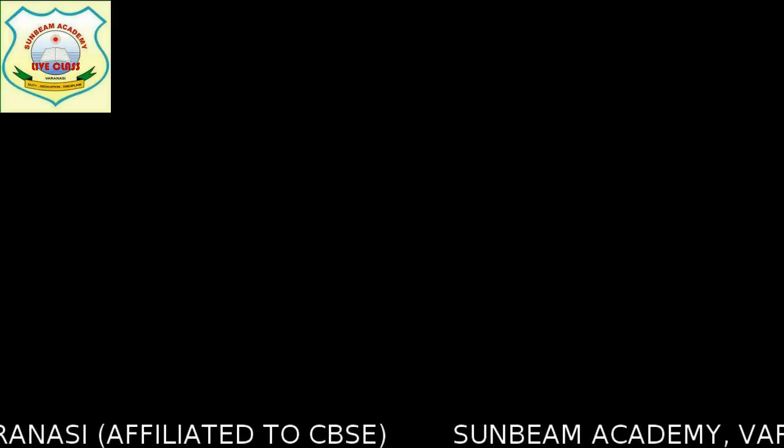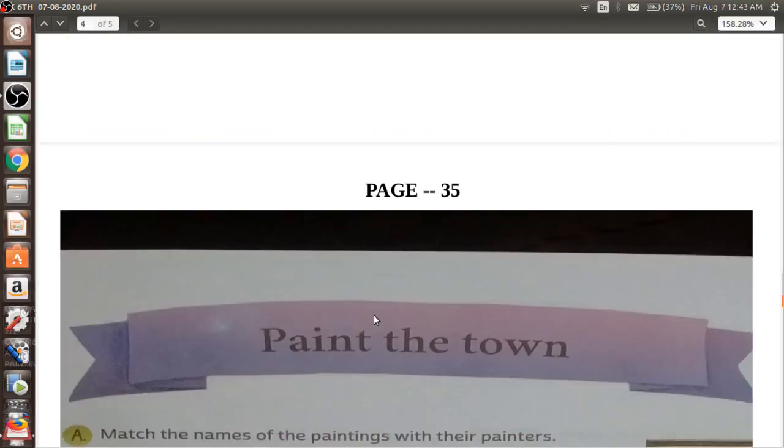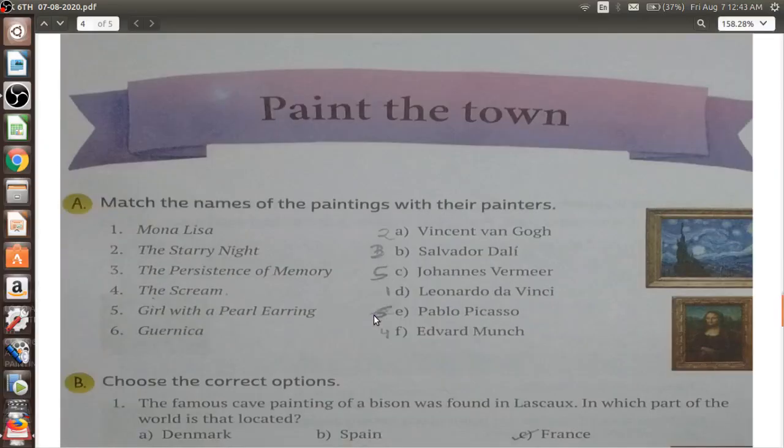Okay, so I hope you enjoyed this one as well. Moving ahead with the next part, let me show you the screen first. That is our page number 35, Paint the Town. Match the names of the paintings with their painters. That is Mona Lisa, Leonardo da Vinci, the famous artist, famous painter, and the famous painting as well.